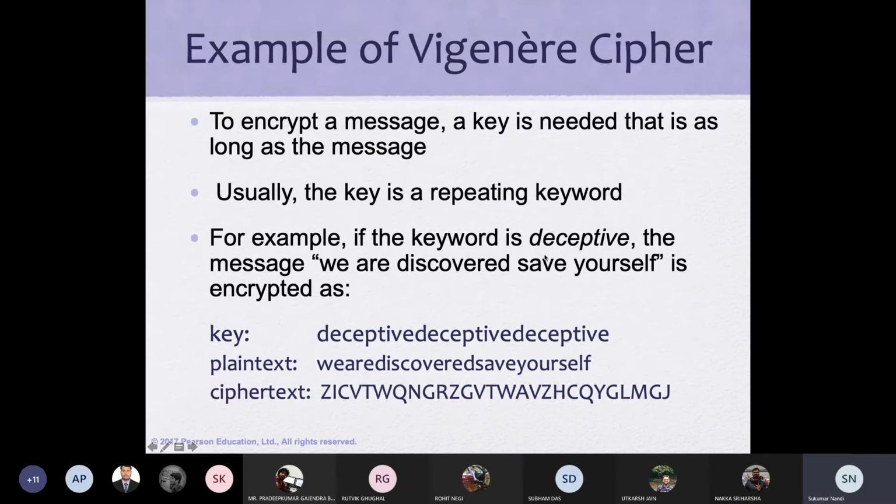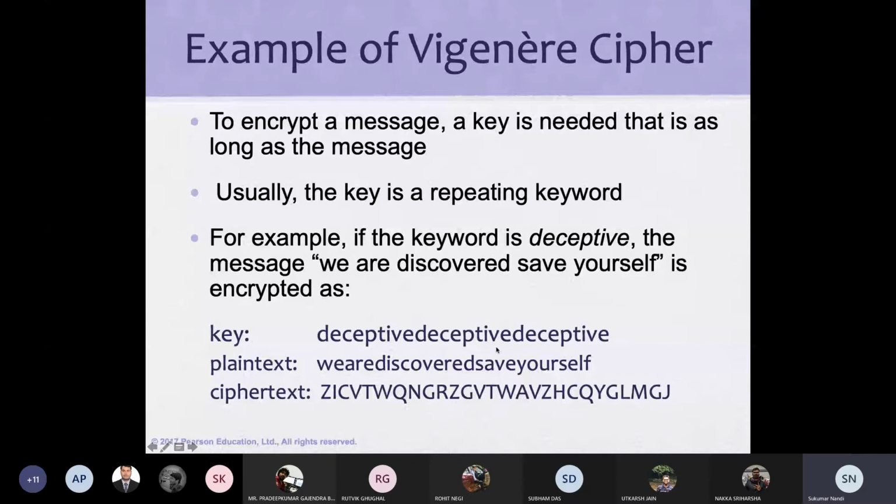Here the key is "deceptive". So if the message to be encrypted is "we are discovered, save yourself", then remove all the spaces because space is not used. Our alphabet is from A to Z, and deceptive is the key.